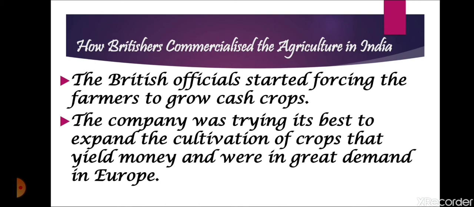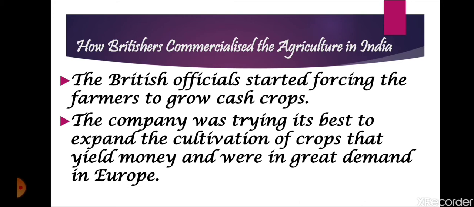Now, how did Britishers commercialize the agriculture in India? As from the starting, they forced the Indian laborers or the Indian farmers to produce cash crops in their fields. What are the cash crops? Cash crops are basically the crops from which we can earn money, like jute, cotton, rubber, tea.